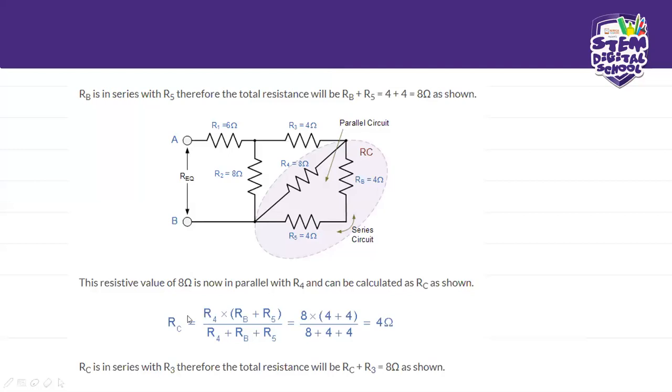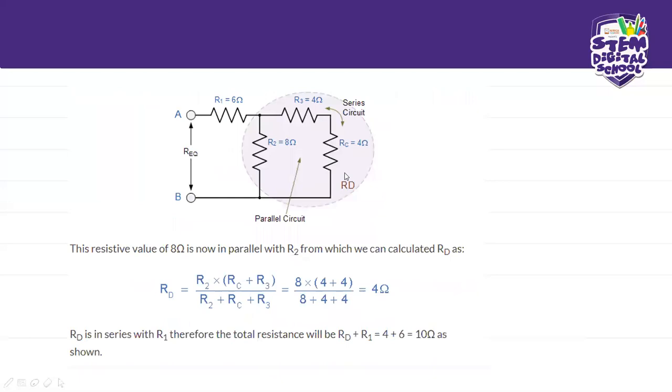It's going to be R4 times the sum of these two. And the sum of these two divided by the sum of all the individual ones. Okay? And this will be a resistive value of 8 ohms. So we're going to have a total of 4 ohms. So RC is equal to RC, and therefore the total resistance will be R3 plus this RC circuit, this branch that we've calculated. And this is how that is going to look like, okay? So this is the RC branch, and we're going to add it to the R3 that we have on the side. And this is going to give us our 4 ohms.